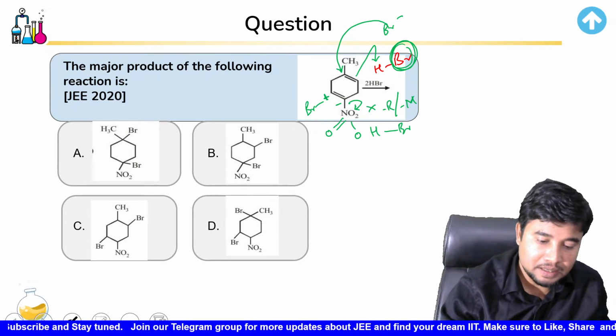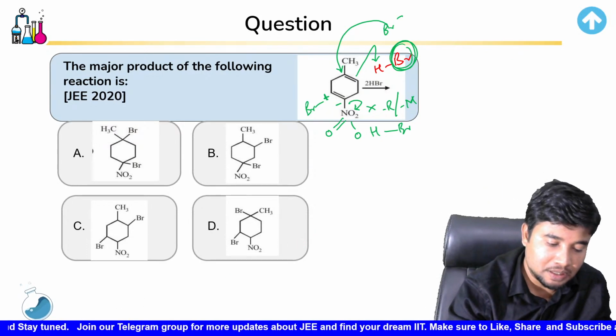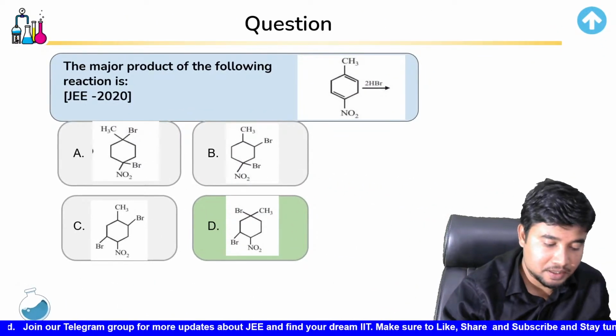So remember that, and that is why, which option seems to be a possible one? Let us just check it out. It is D, and it is definitely D.